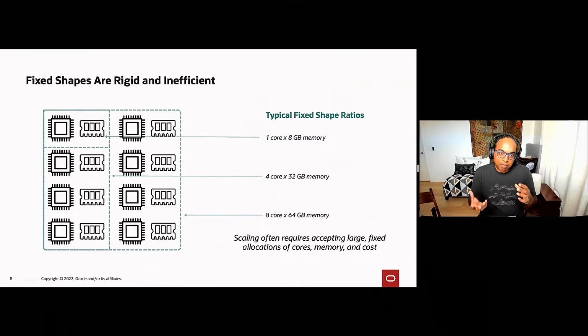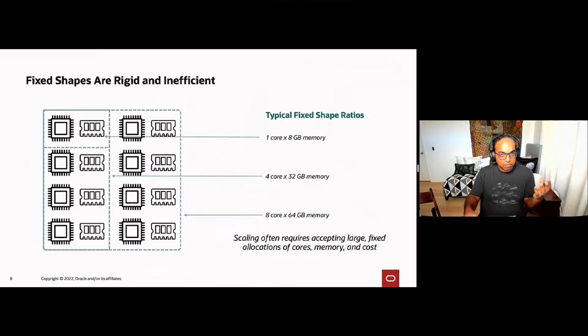Whatever that shape is that you're trying to fit it into, you're always going to find some gaps in there. And at scale, that really matters, right? People often think of it as one VM, but when you look at some of our customers that are launching thousands and tens of thousands of VMs, that additional cost starts to add up. And this is where Flex really comes into the picture.